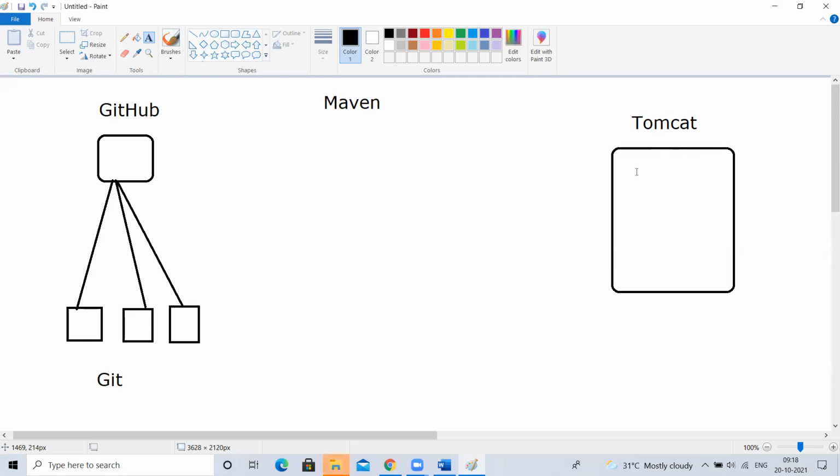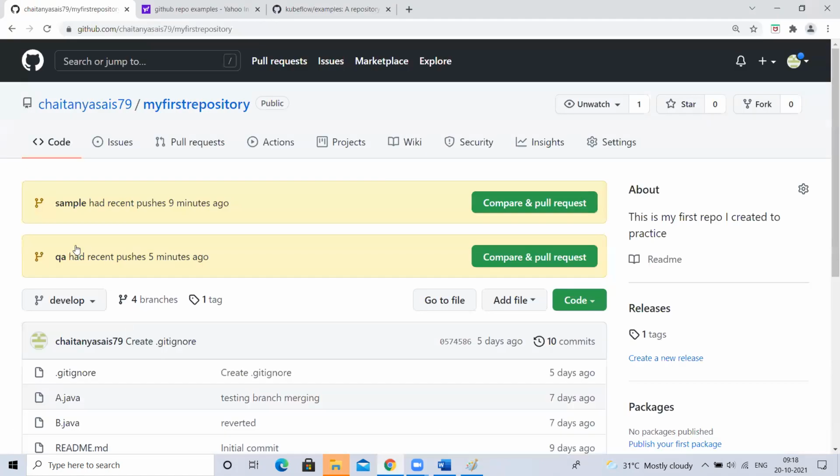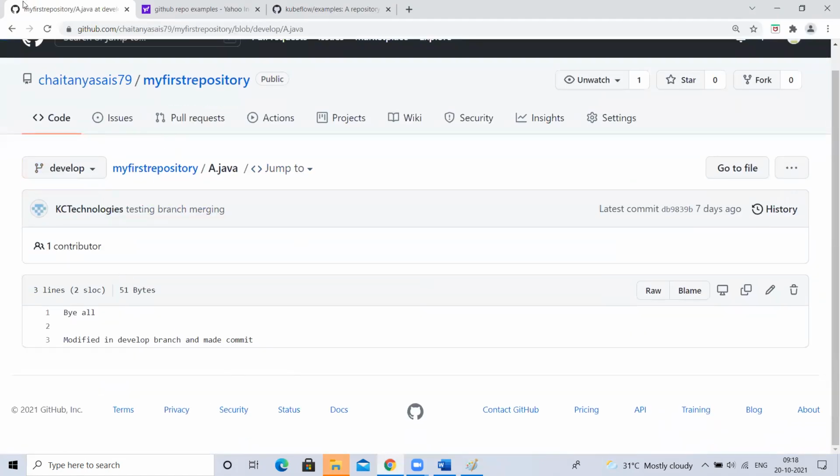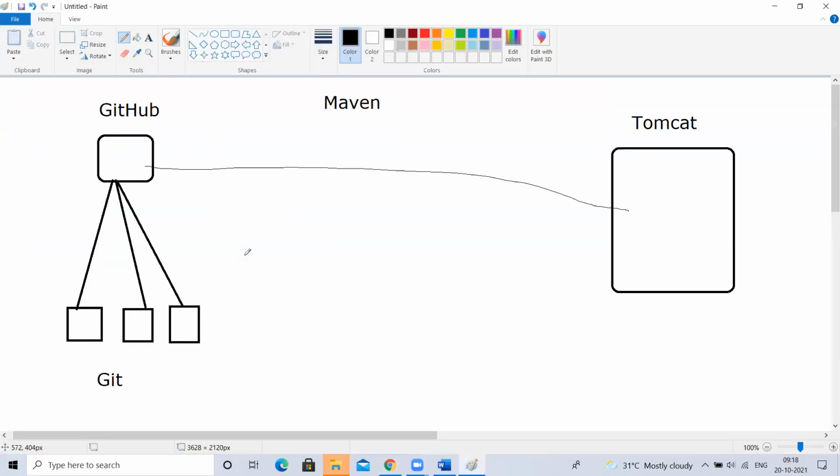To deploy your Java application, there are different application servers like Tomcat, WebSphere, WebLogic, JBoss. There are many servers. For example, let's take Tomcat or some other server. I want to deploy this GitHub repository code here. Tell me what format this code is in. If I go to a .java file, what type of code is present inside? That is a text file or not? Even if it is Java, it is written in text only, right?